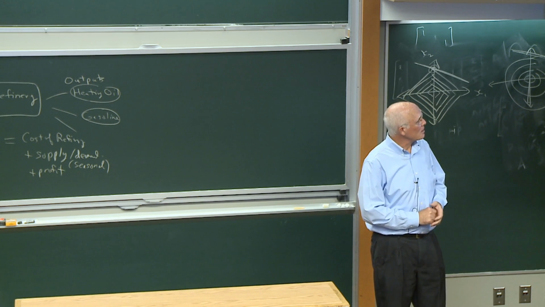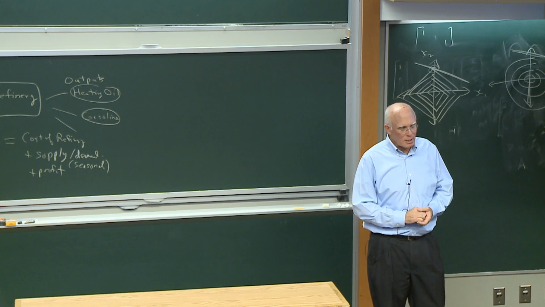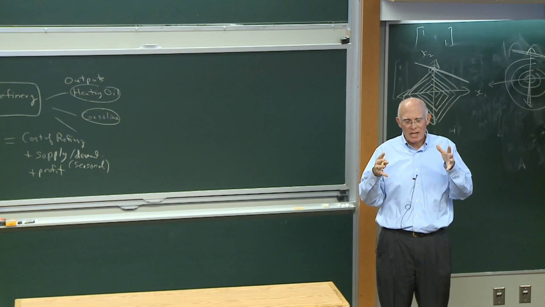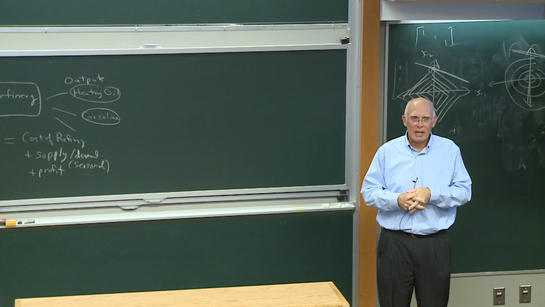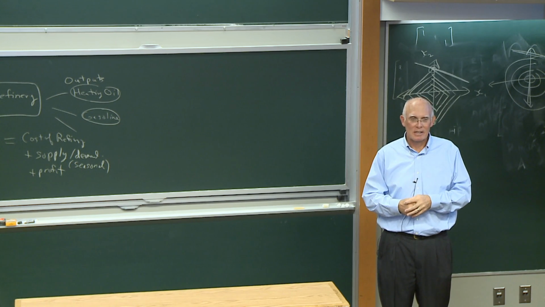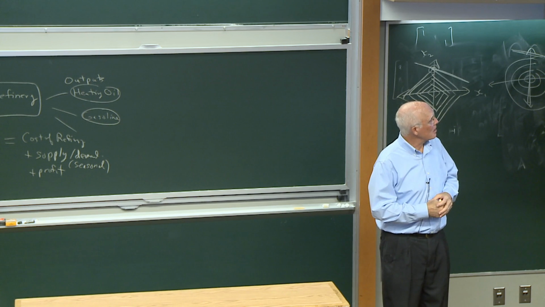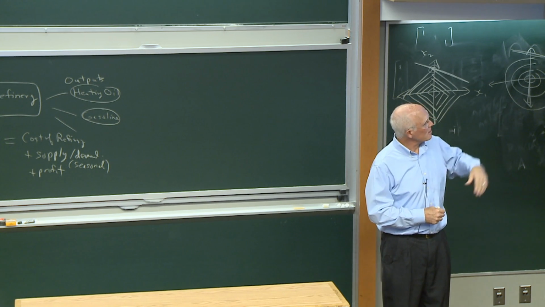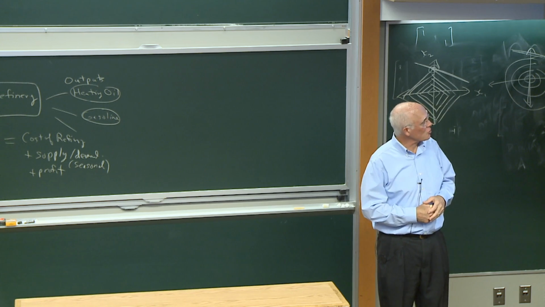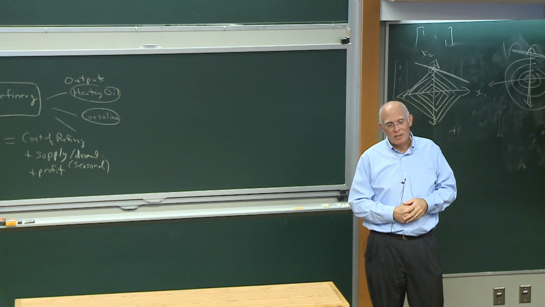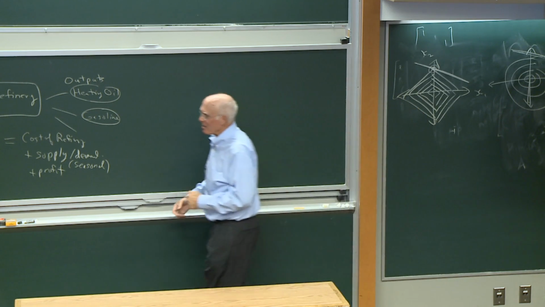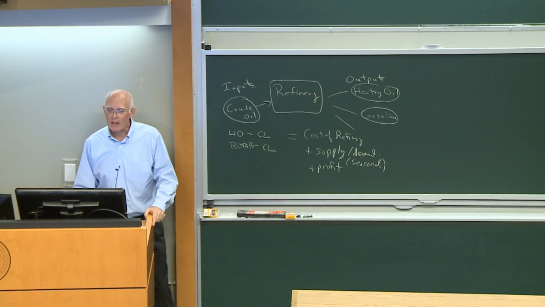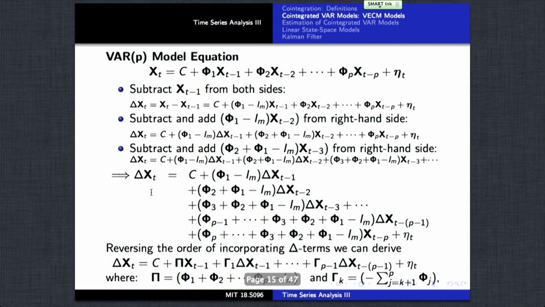What ends up happening is the least squares estimates of the vector autoregressive parameters lead to an estimation of the pi matrix, and the constraints on the pi matrix, that it is of reduced rank, will hold asymptotically. Let's go back to the equation before and see if that looks familiar.